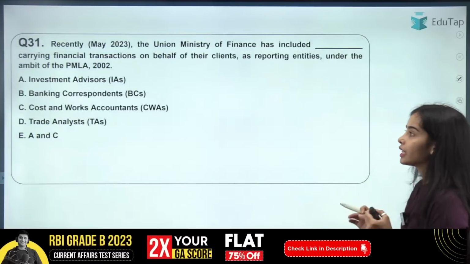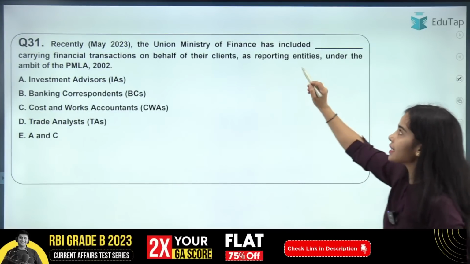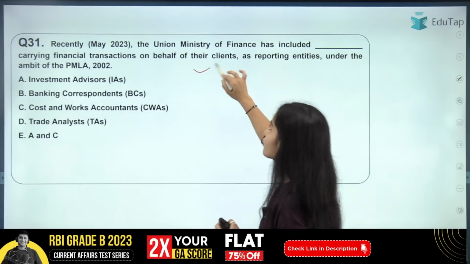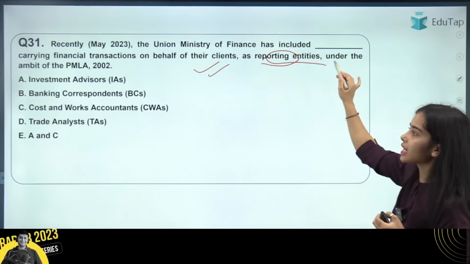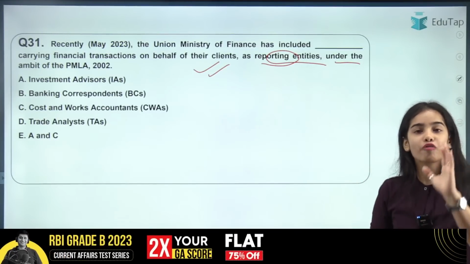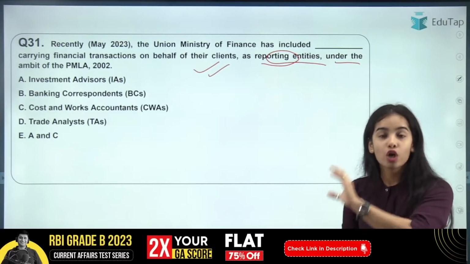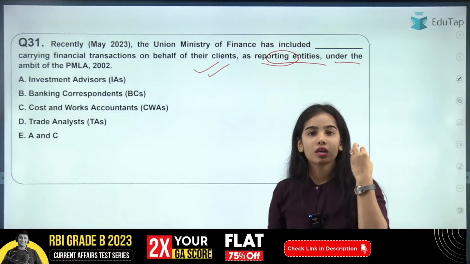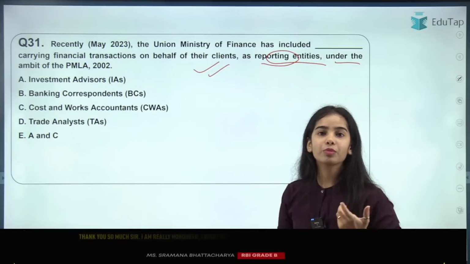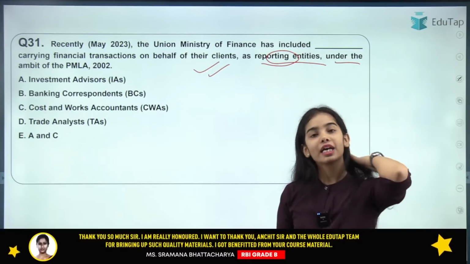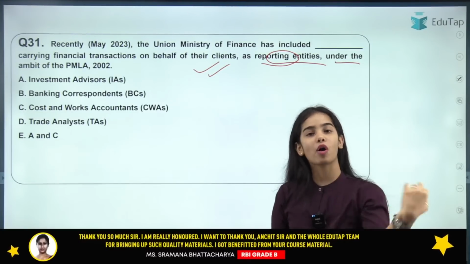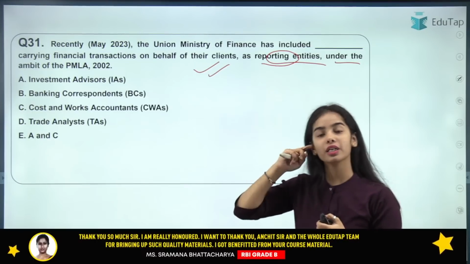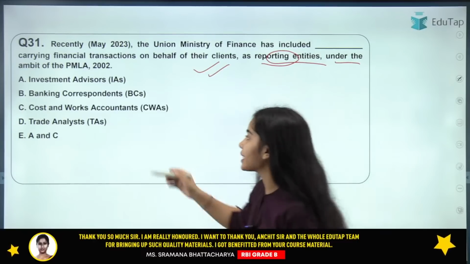Now coming to the next question: the Union Ministry of Finance has included dash carrying financial transactions on behalf of their clients as reporting entities under the ambit of the Prevention of Money Laundering Act 2002. Which of the following entities have been brought under the ambit of the reporting entities? So they have become reporting entities. If they see any kind of money laundering happening, they have to inform the FIU, that is, the Financial Intelligence Unit. Okay, so here I am getting the answer C, and that is absolutely correct.